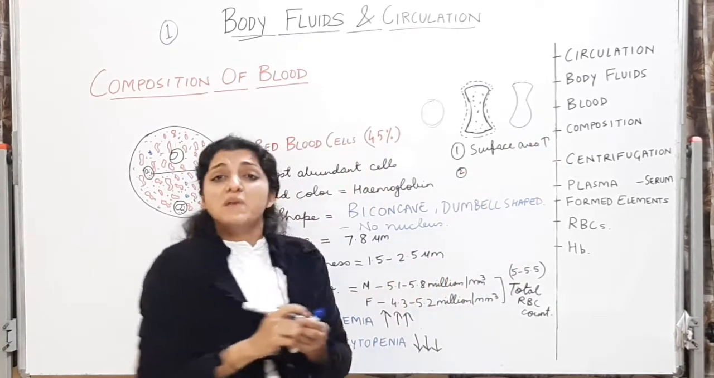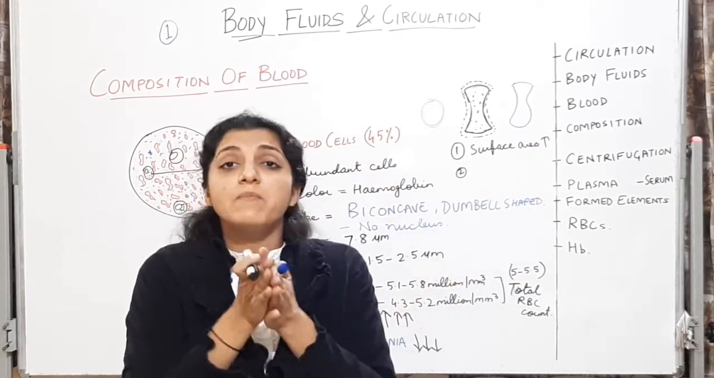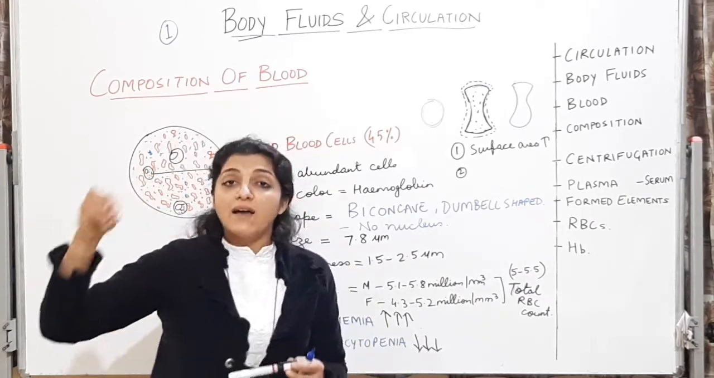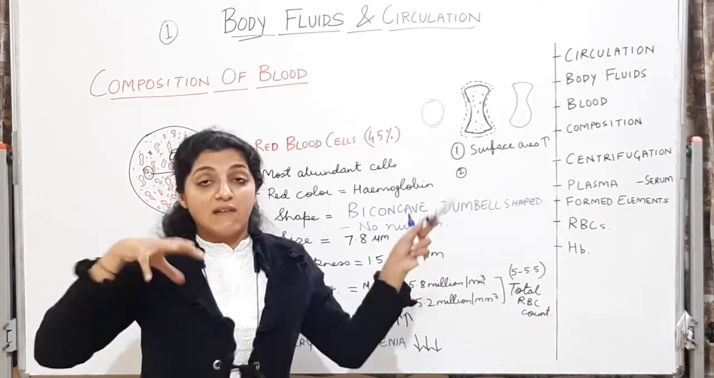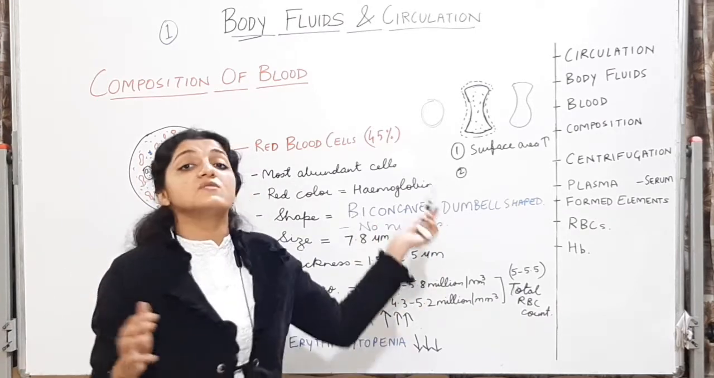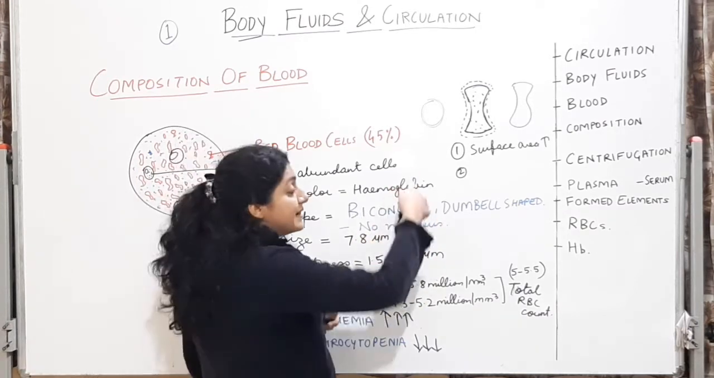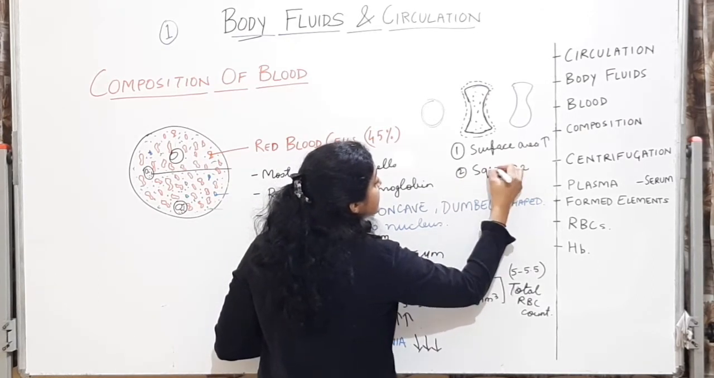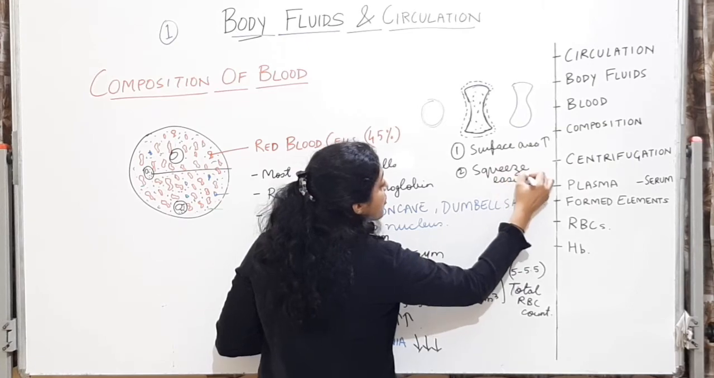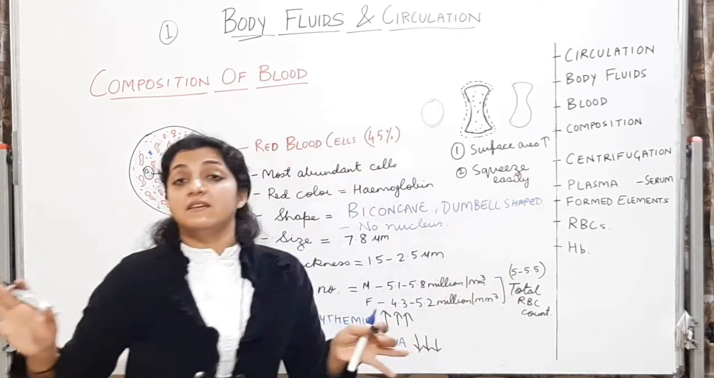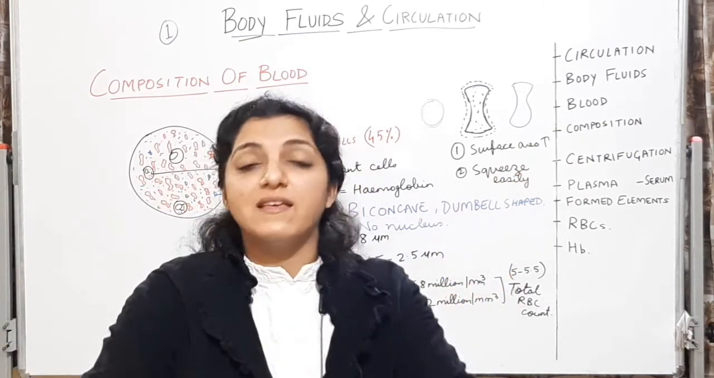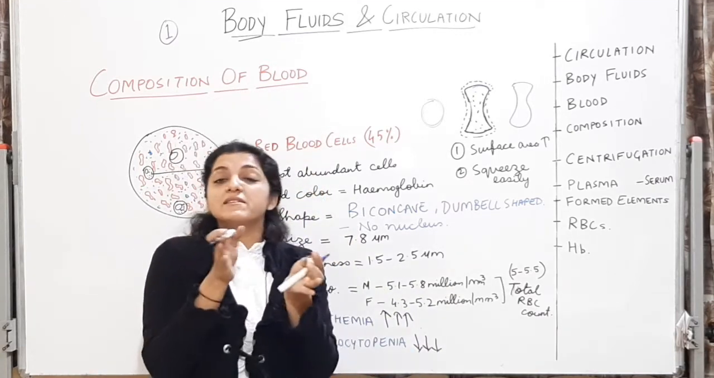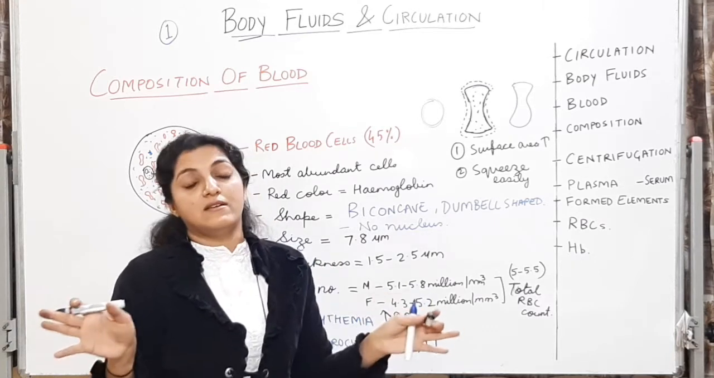Second advantage is because of this shape, they can squeeze through the capillaries easily. The small arteries and capillaries, where they are traveling, which are the blood vessels containing these cells. So they can squeeze easily and flow easily. They can travel easily. They don't need much space to travel. So through those small arteries, through those small capillaries, through those small venules, they can travel.